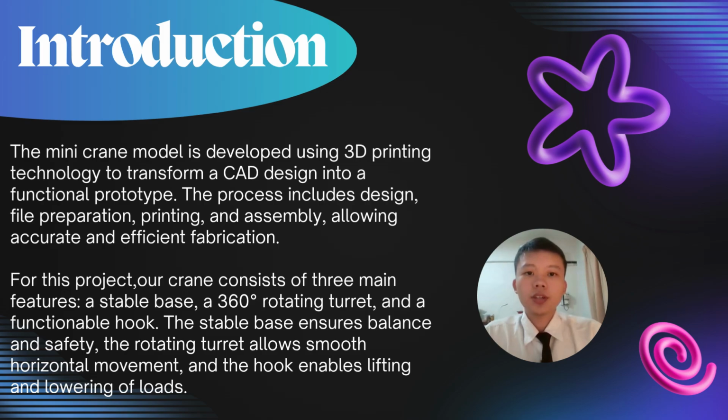This project focuses on the application of 3D printing technology to transform a digital CAD design into a functional prototype. The process involves several key stages, including design creation, file preparation, printing, and final assembly. Our mini crane is designed with three main functional features: a stable base to ensure balance, a 360-degree rotating turret for flexibility, and a functional hook mechanism for lifting loads. These features ensure that the model is both mechanically functional and structurally sound.